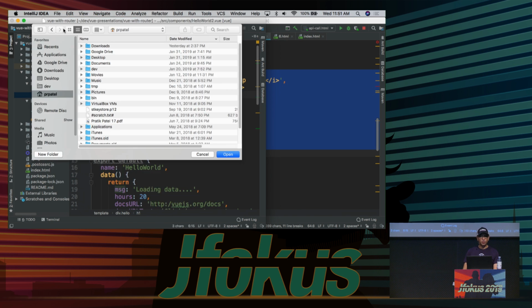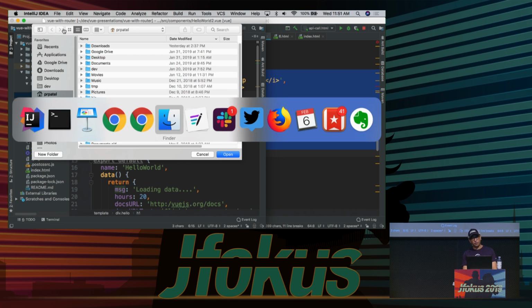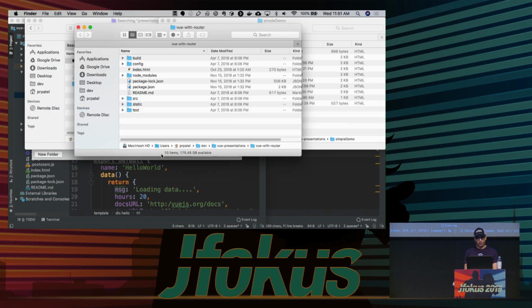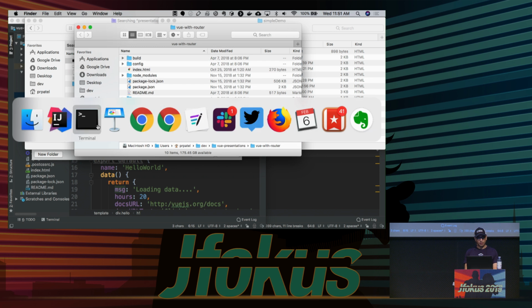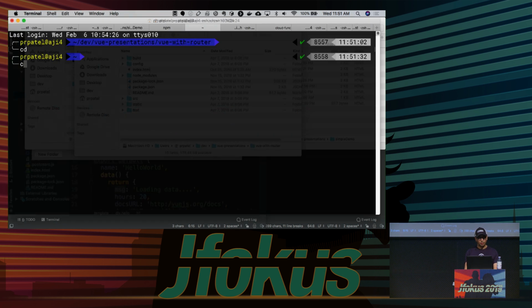Sorry, I'm also going to show you a framework that you can layer on top of Vue called Nuxt, which is really nice. So let's go and drop to the command line here.